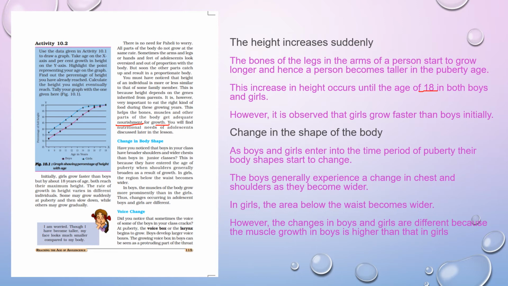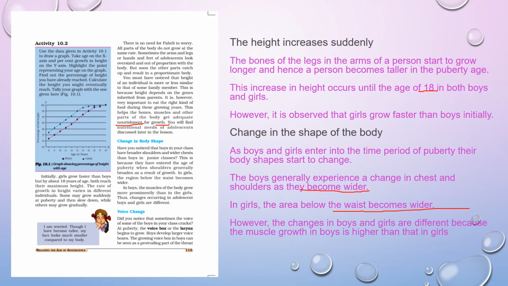And in girls, the area below the waist becomes wider. So there is a change in the boys as well as in the girls, but the changes are different, because there is muscle growth in the boys. If we compare with the girls, the growth of the muscle in the boys is comparatively higher than the girls.